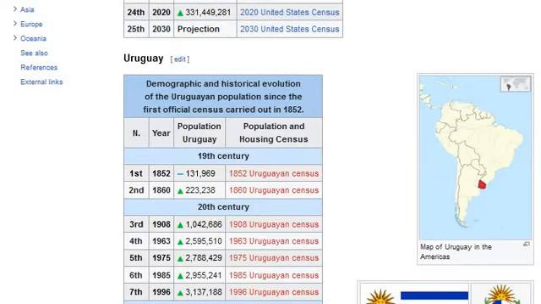Uruguay. Map of Uruguay in the Americas. Uruguayan flag. Coat of arms of Uruguay. Demographic and historical evolution of the Uruguayan population since the first official census carried out in 1852. Year, population. Uruguay population and housing census. 19th century. First, 1852: 131,969.